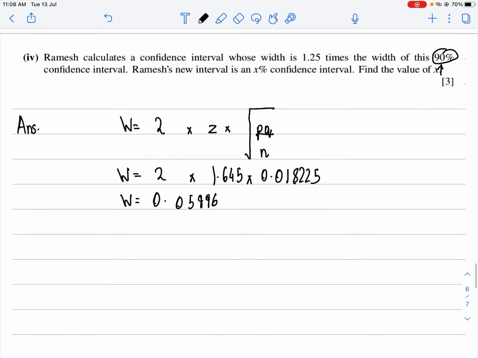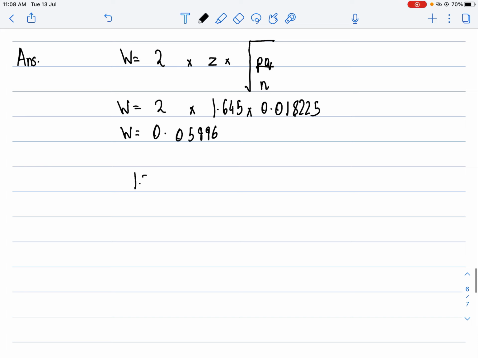Now the new width is 1.25 times this old width. So when I solve this, I get my answer as 0.07495. Correct? This is my new width.